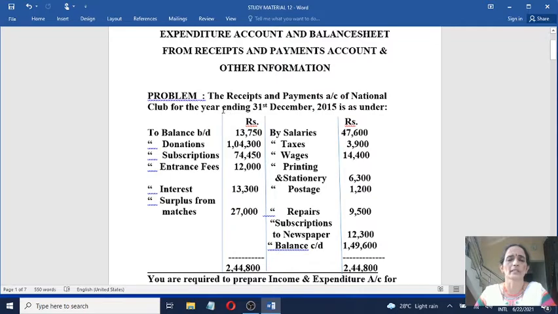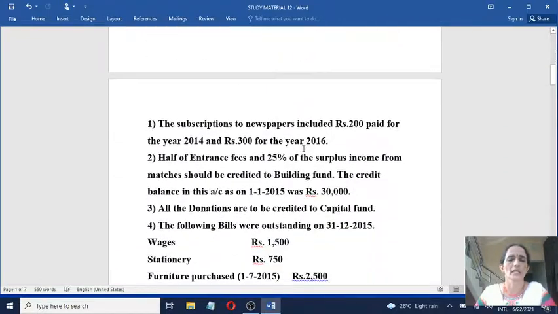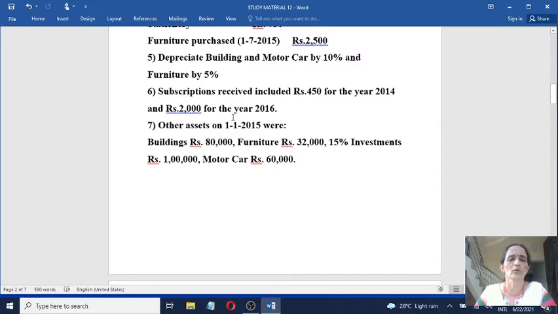The receipts and payment account of National Club for the year ending 31st December 2015 is given to you, and certain additional information is given to you. When you go through the question, you will find under the 7th information, values of certain assets and liabilities are given.